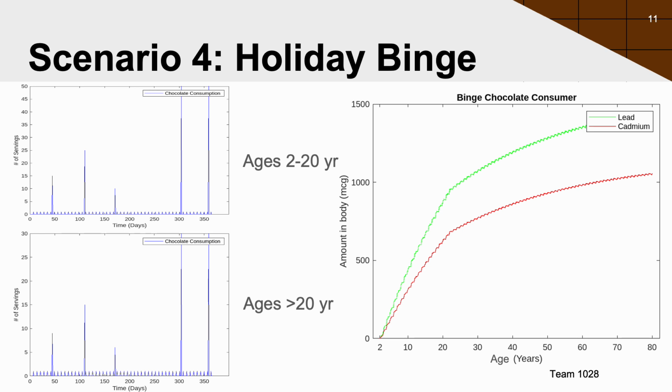By the end of 80 years, the total lead accumulation is just under 1,500 micrograms or 1.5 milligrams, while cadmium accumulation is slightly over 1,000 micrograms or 1 milligram. Compared to scenario 1, where holiday consumption is spread out, the binge approach surprisingly results in lower overall accumulation of both lead and cadmium by the end of 80 years.